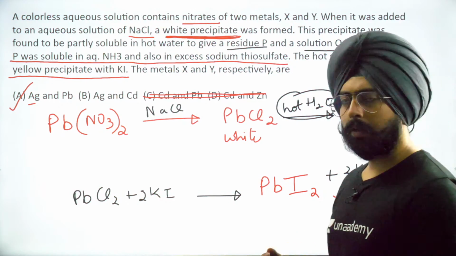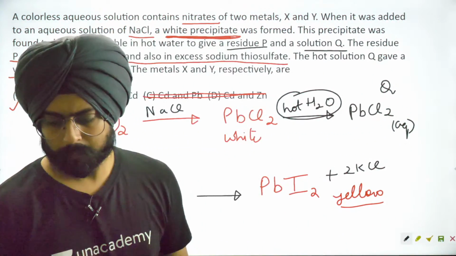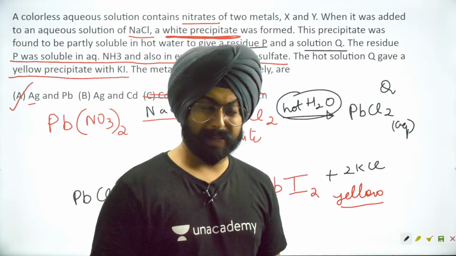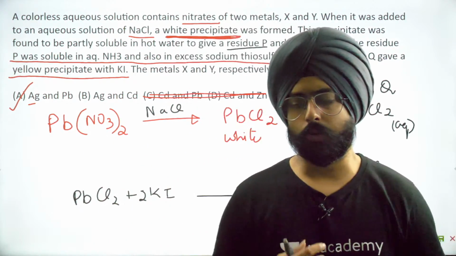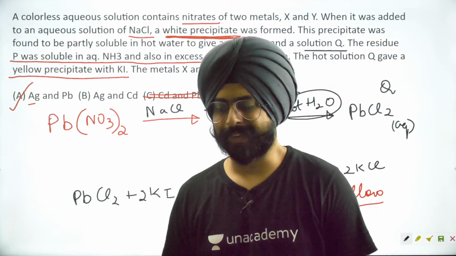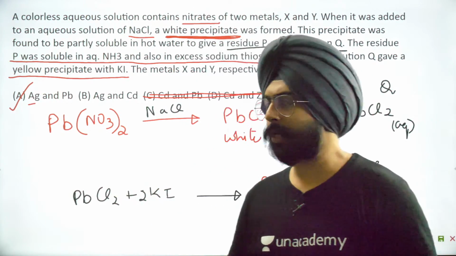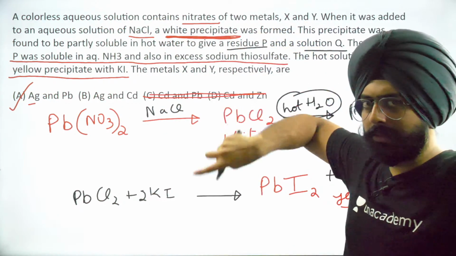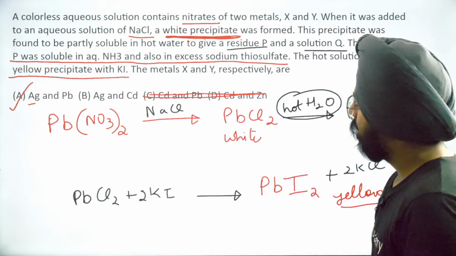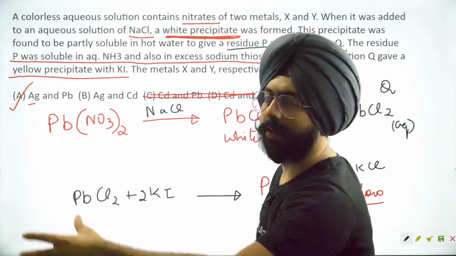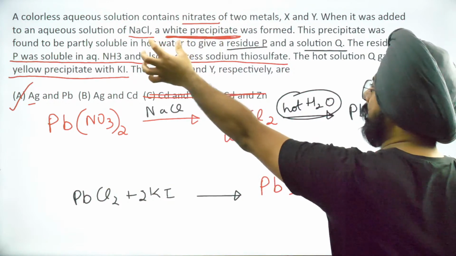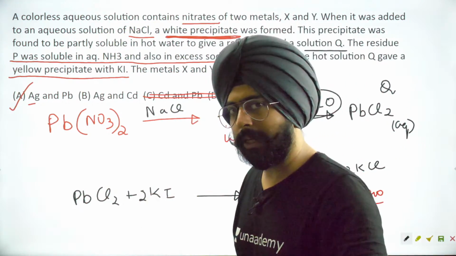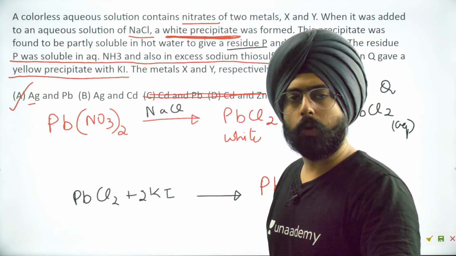Yeah. Done? Okay. So, Ramamurthy is saying, sir, is it useful to solve the intermediate steps? Absolutely, yes. That is why we are spending more time on this question. Okay. We want to spend more time on this question because we want to solve each and everything. So, using just one question, do you realize we've learned so many things? We have learned that there is a nitrate of silver and lead. Okay. Silver nitrate, when combined with NaCl, gives AgCl. That's a white precipitate. It's totally insoluble. It does not dissolve in hot water.